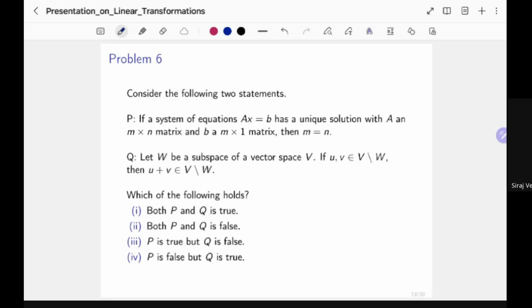All right. So the answer is actually both are false. Let's give an example of why this is false.